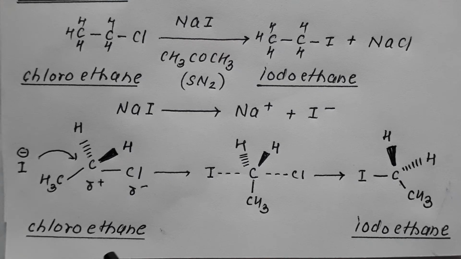That is, if we take D form of this compound, it will convert into L form of this compound. Dextrorotatory compound converts into levorotatory compound, that is, the inversion takes place. This is following the SN2 mechanism.